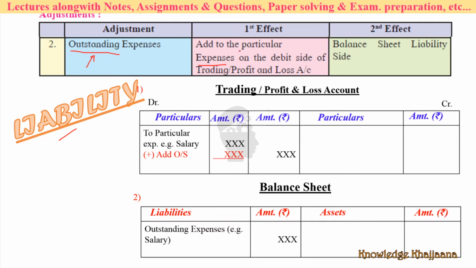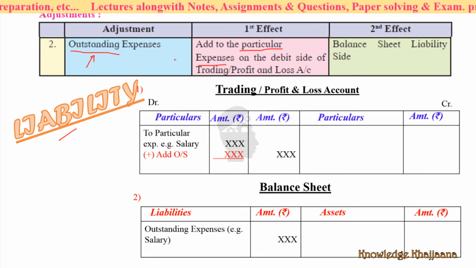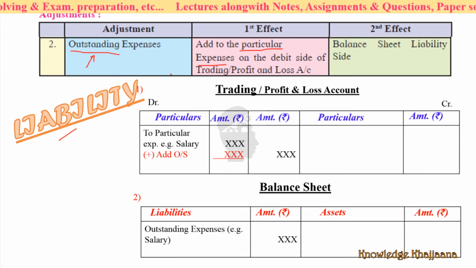For example, wages are not paid. Wages are to be paid for this month, and last month's wages are also not paid. So last month's wages are also outstanding wages, apart from this month's wages. Always remember, this month's wages are due, and some wages of last month are also not paid.